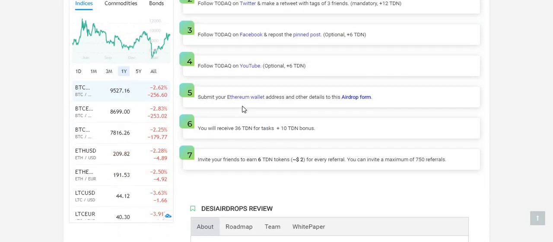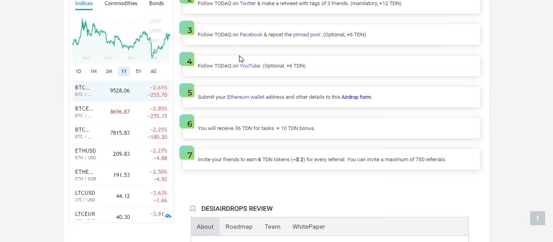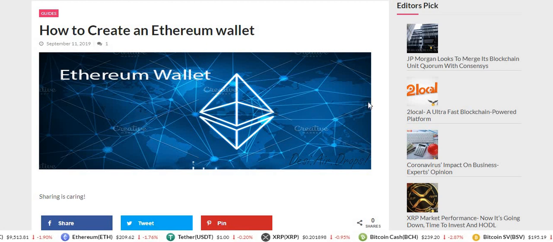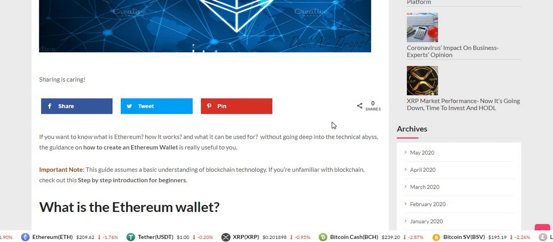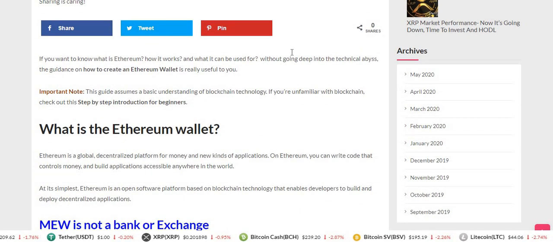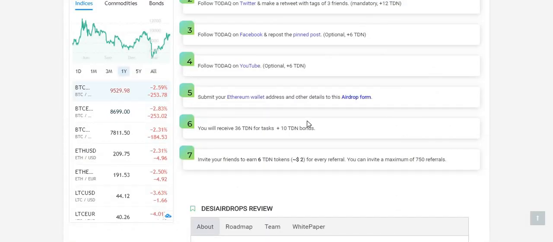Step number 5, submit your Ethereum wallet address and other details to the airdrop form. If you want to know how to create an Ethereum wallet, just click this link here. This takes you to a blog where it is clearly explained how to create an Ethereum wallet. I hope you know it better, and now submit your details in the airdrop form. Click here to go to the airdrop form to submit all your details.